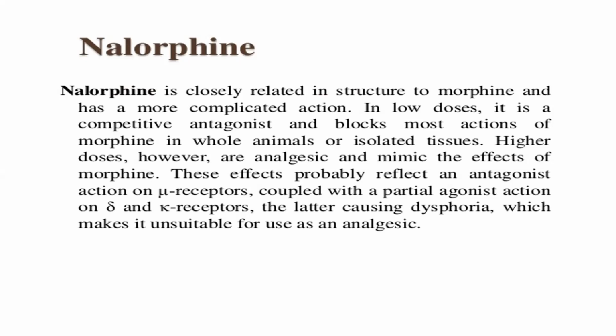If your choice of drug is nalorphine, as an analgesic you can give it in high doses, because in high doses it mimics the effect of morphine, whereas in low doses it antagonizes the effect of morphine. These are dose-dependent effects, probably reflecting antagonist action on the mu receptor coupled with partial agonist action on the other receptor, the latter causing dysphoria, which makes it unsustainable for use as an analgesic.